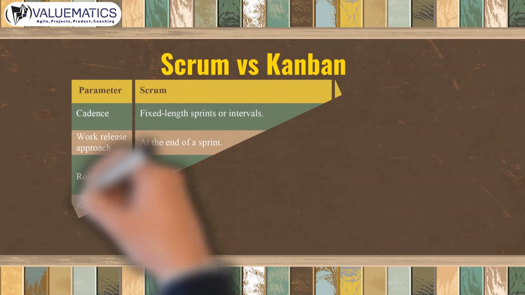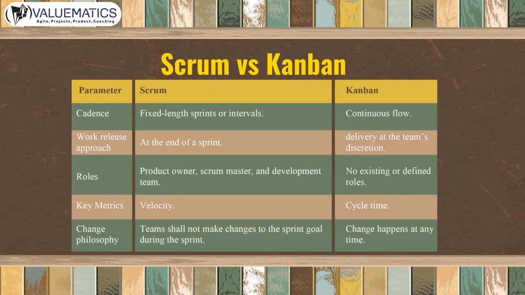Scrum vs Kanban. Parameter: Scrum, Kanban. Cadence: fixed length sprints or intervals versus continuous flow. Work release approach: at the end of a sprint versus delivery at the team's discretion. Roles: Product Owner, Scrum Master, and Development Team versus no existing or defined roles. Key metrics: Velocity versus Cycle Time. Change philosophy: teams shall not make changes to the sprint goal during the sprint versus change happens at any time.